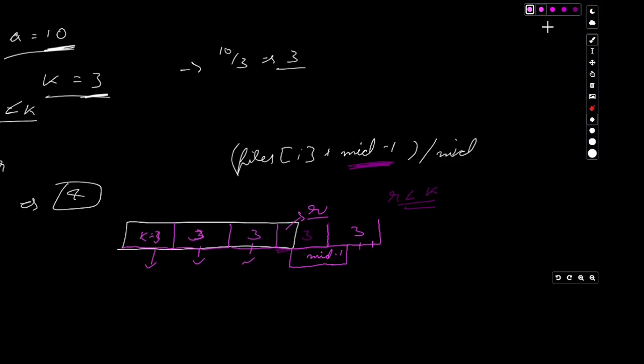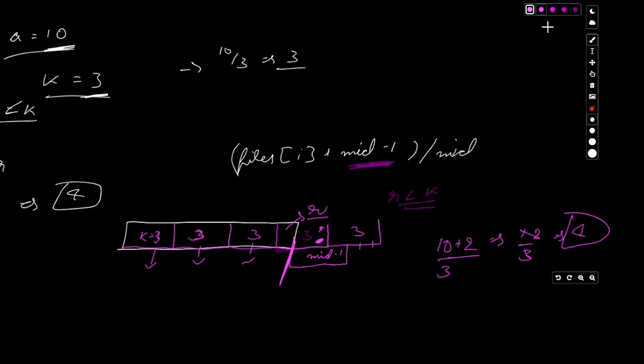So if we have 10 divided by 3, with the value 10 plus 3 minus 1, which is 12, so 12 by 3 equals 4. So we'll have a total of 4 blocks, 1, 2, 3, and this block over here.